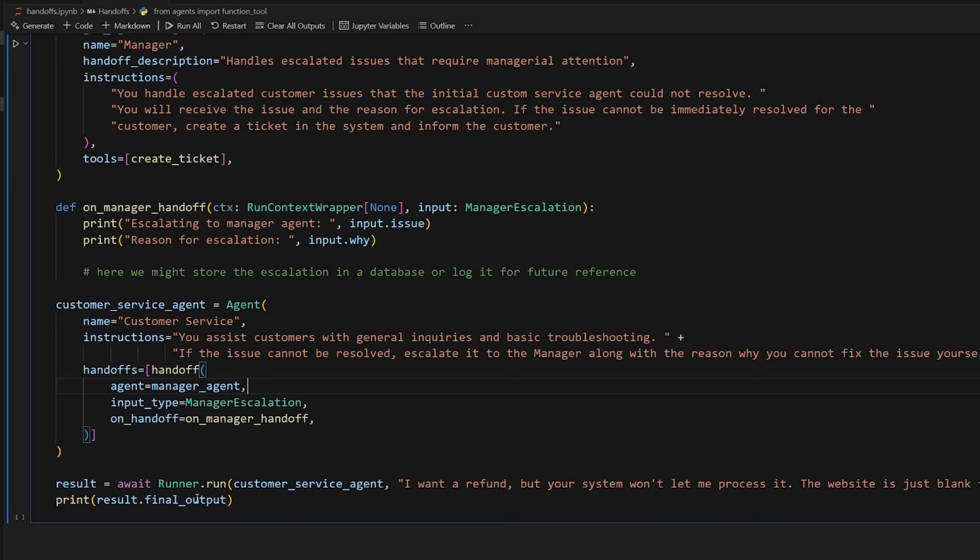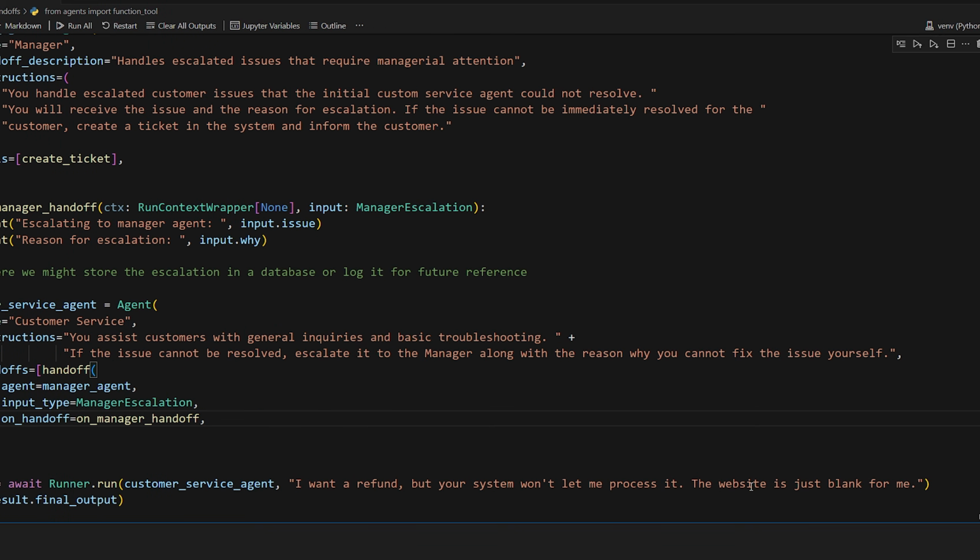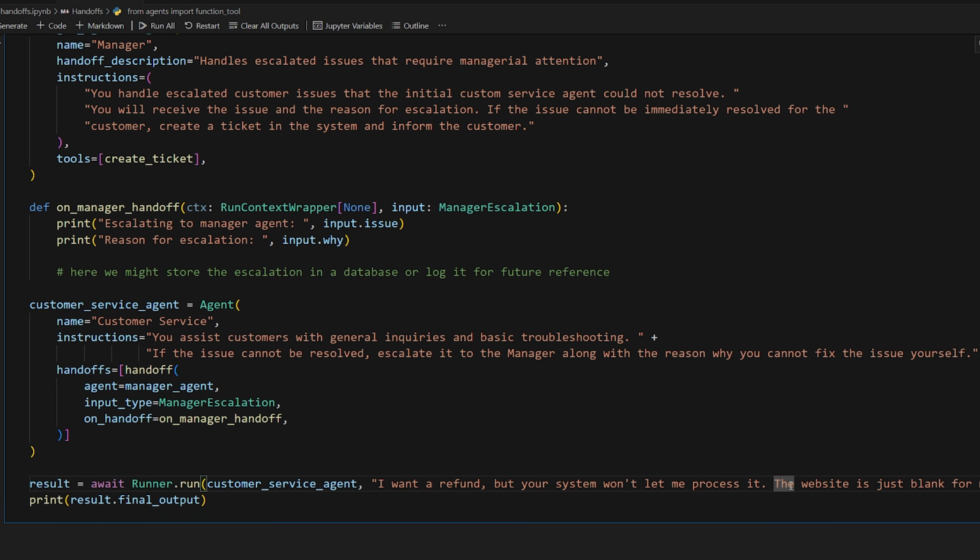Now we can finally invoke it. So we're going to invoke it using the customer service agent. And we'll say, "I want a refund, but your system won't let me process it. The website's just blank for me." So ideally, it's just a customer on your website. The website's blank for some reason. And so they call this customer service agent. They try and fix it, but they can't really fix something if it's just blank.